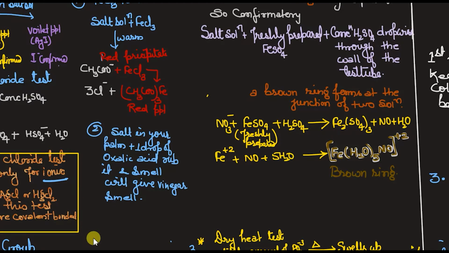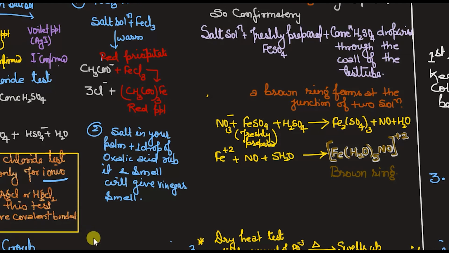So like AgCl and HgCl2, they are covalent, so these cannot give this chromyl chloride test. But if I will use NaCl, CaCl2, BaCl2, in this case these are ionic, so there we will get the chromyl chloride test.